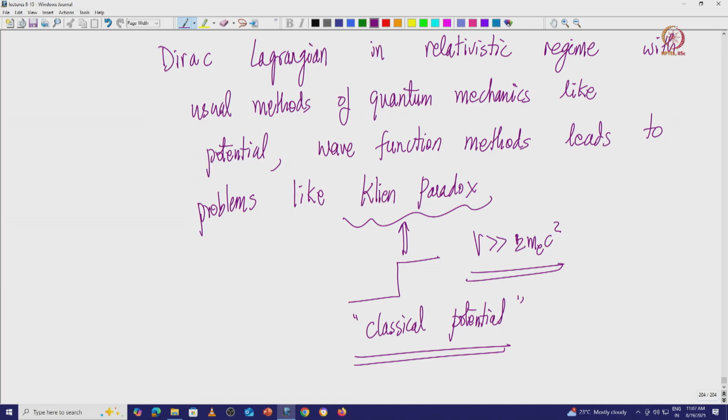The Klein paradox leads to abnormal results like a negative reflection coefficient and a transmission coefficient greater than 1, all kinds of nonsensical results.